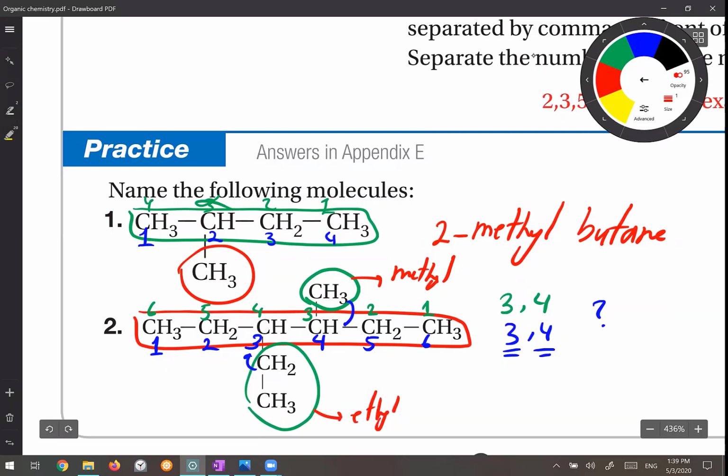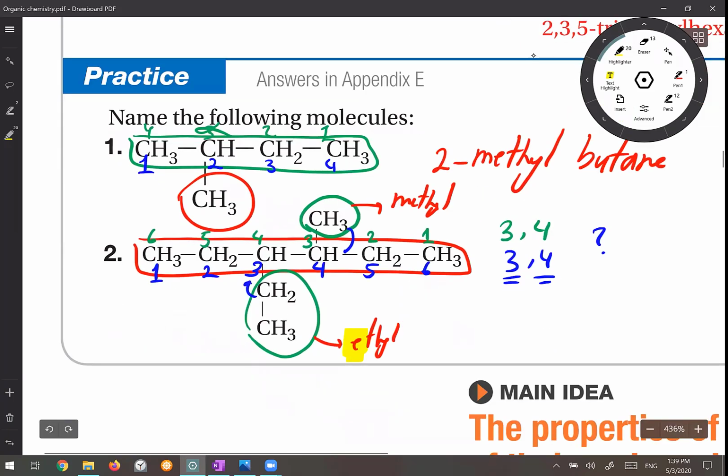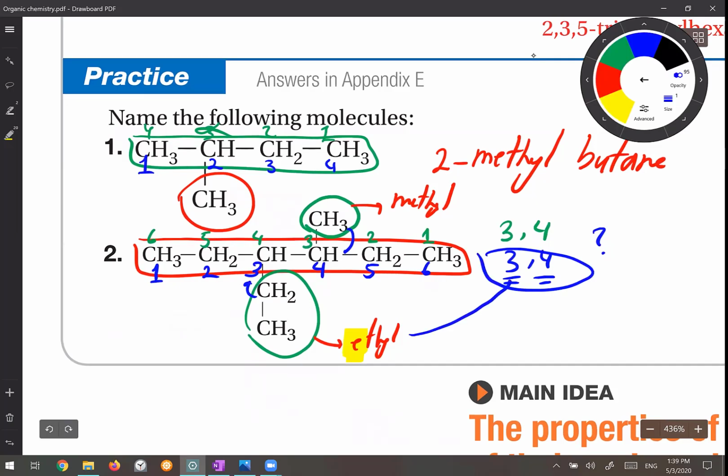In this case, I number the parent from the side where ethyl receives the smaller number because it has alphabetical priority. So the correct numbering in this case would be the blue one, because the ethyl would be in the third position and the methyl would be in the fourth position. The ethyl has the alphabetical priority.